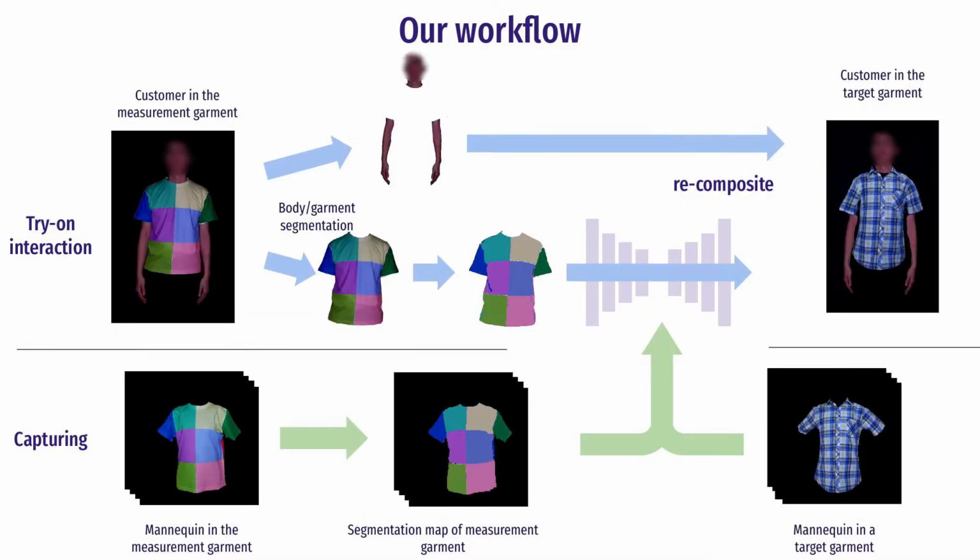Here is the overview of our method. Our method can be broken down into two main parts. Try-on, which is where we generate the result of the user in a different garment in real time, and capture, where we prepare the data for the try-on part.